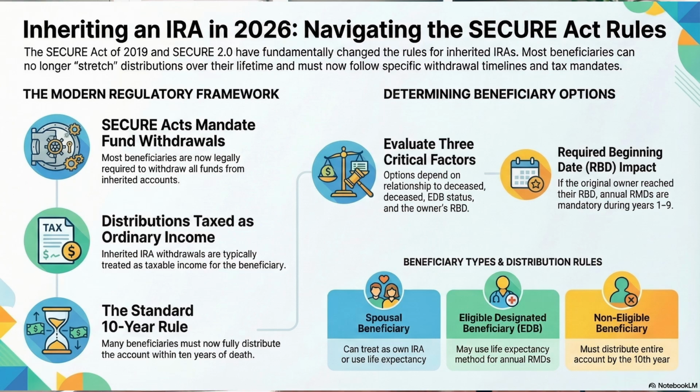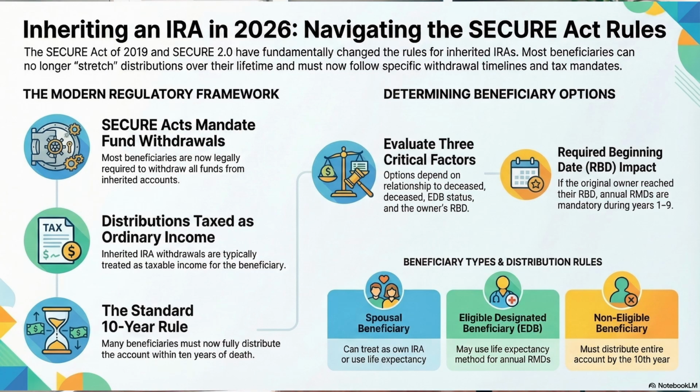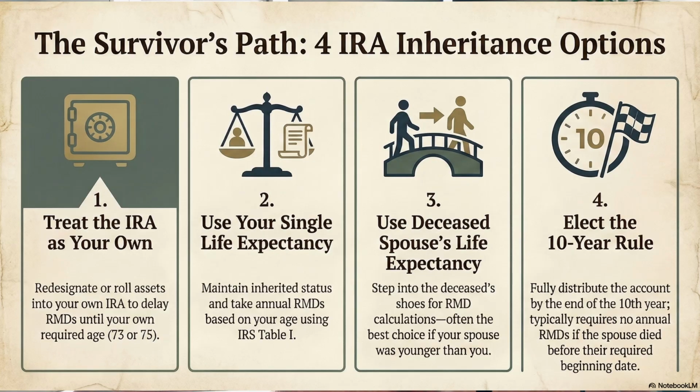The Secure Act of 2019 and Secure Act 2.0 introduced changes on how inherited IRAs can be distributed. Generally, beneficiaries must withdraw funds from the inherited IRA, and these withdrawals are typically taxable as ordinary income. The options depend on your relationship to the deceased, whether that be spousal or non-spousal, whether you qualify as an eligible designated beneficiary, or EDB, and whether the original owner had reached the required beginning date, also known as RBD. Now, let's start with the options for spousal beneficiaries.